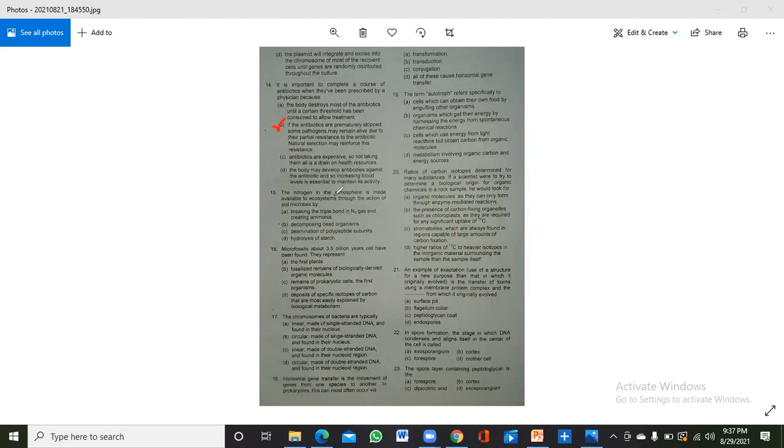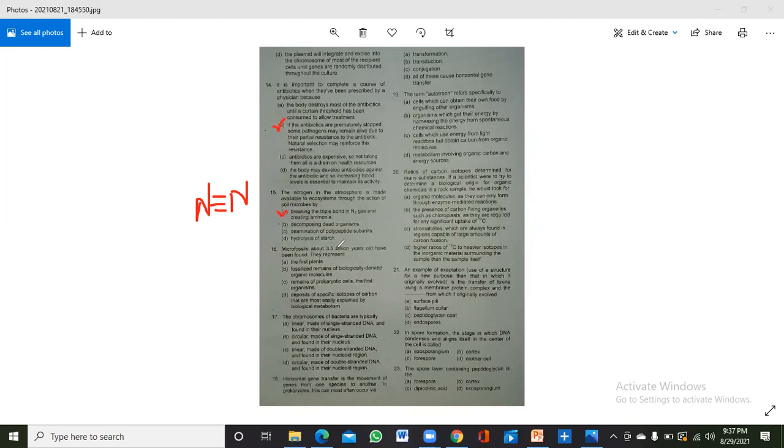Now, the nitrogen in the atmosphere is made available to the ecosystem by the action of soil microbes. And what happens? There is N2 in the atmosphere. So what do bacteria do with this N2? They break the triple bond in the N2 gas and create ammonia. Okay, it is nitrogen fixation.